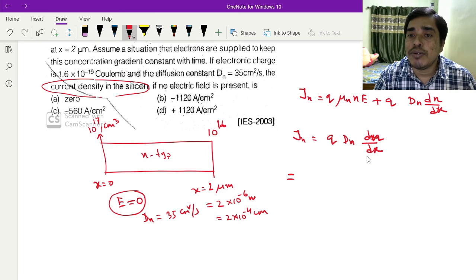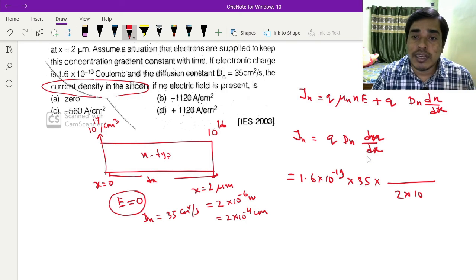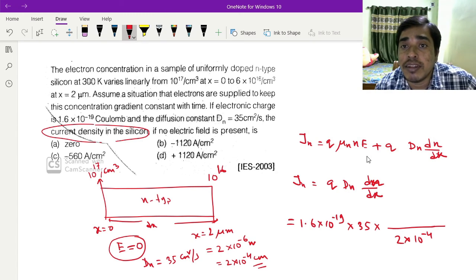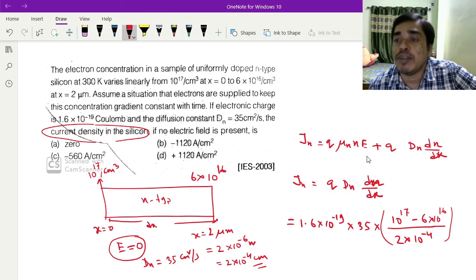Here Q is 1.6 into 10 to the power minus 19, and dn is 10 to the power 17 minus 6 into 10 to the power 16, and dx is 2 into 10 to the power minus 4 centimeter. This is the value.